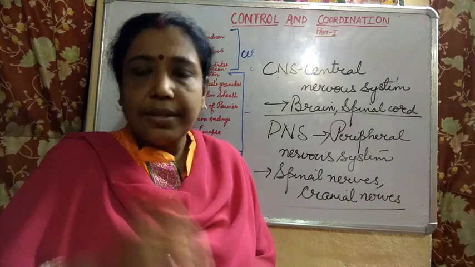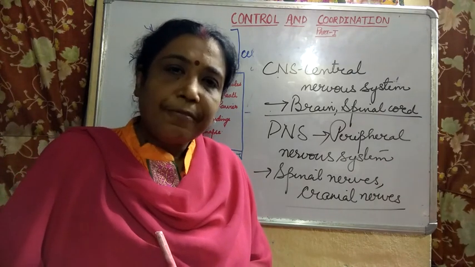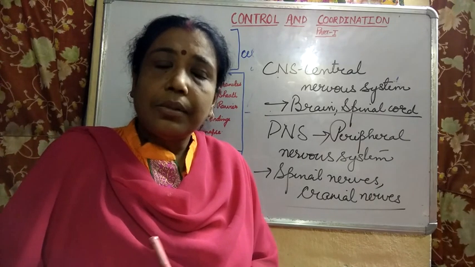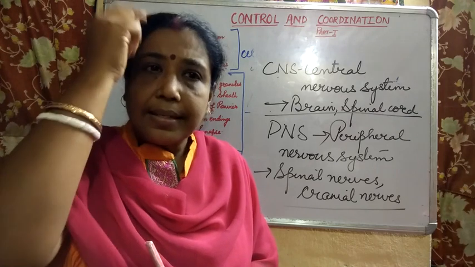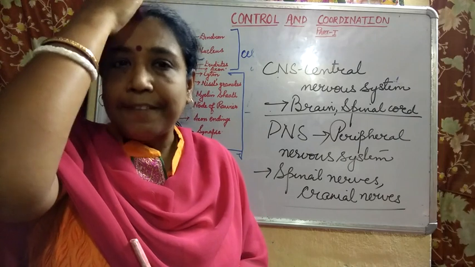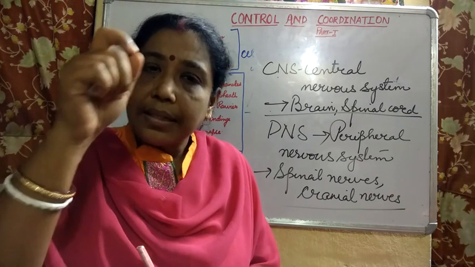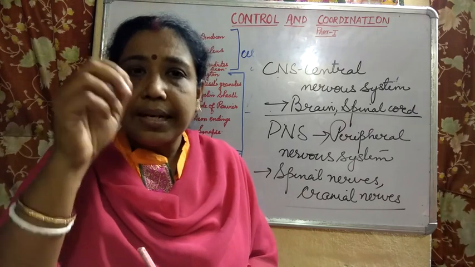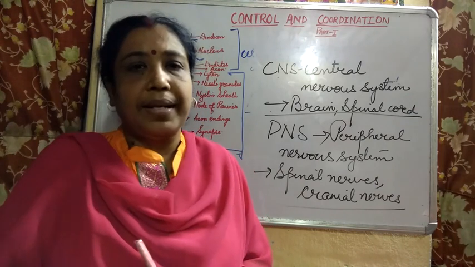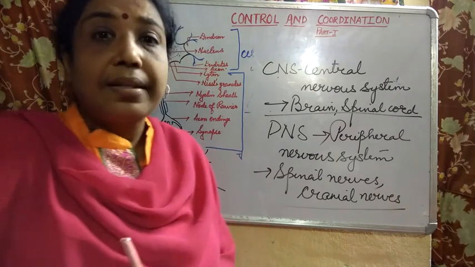Because each and every sense organ of your body has some connection with the brain. The brain is situated above as the controlling center, but certain nerves come out of the brain and are distributed in the body. They are known as cranial nerves.